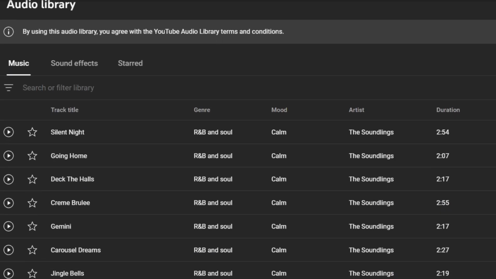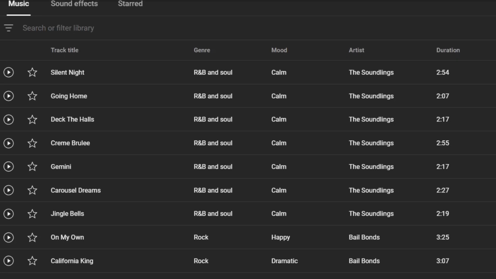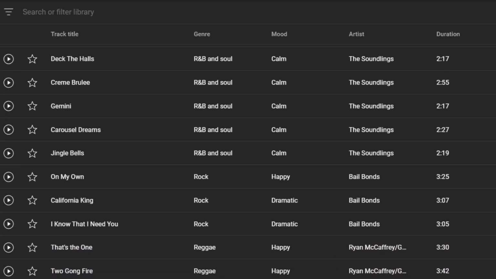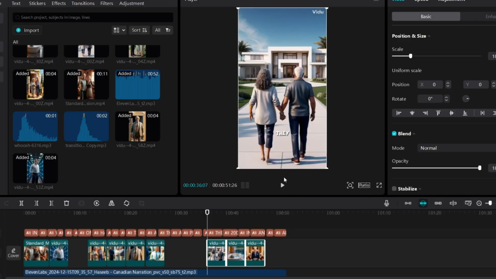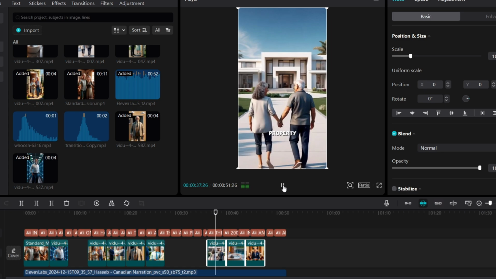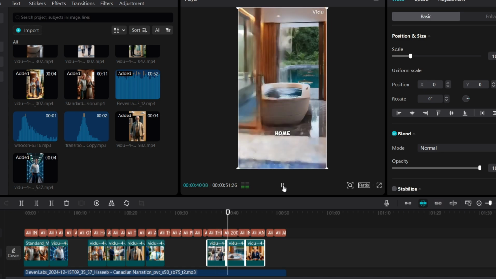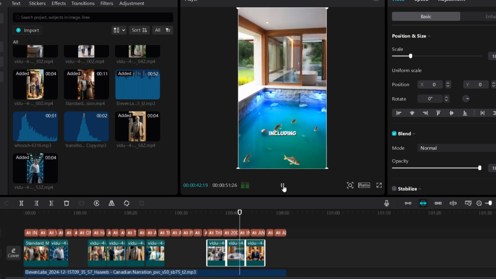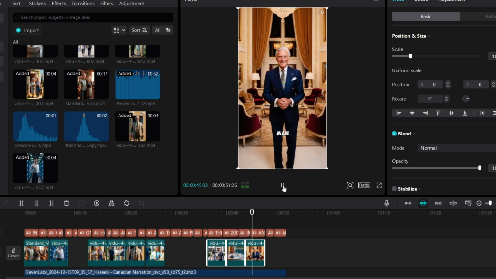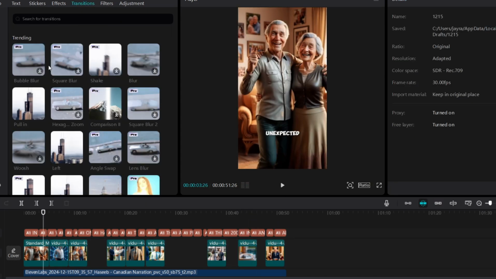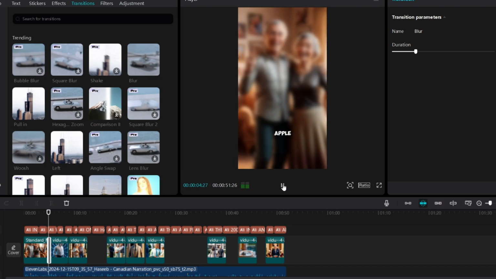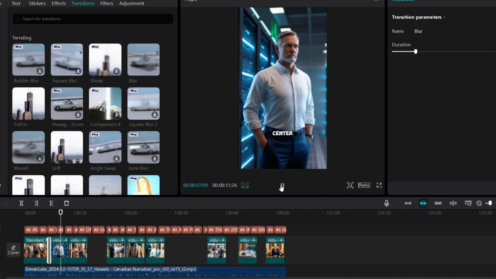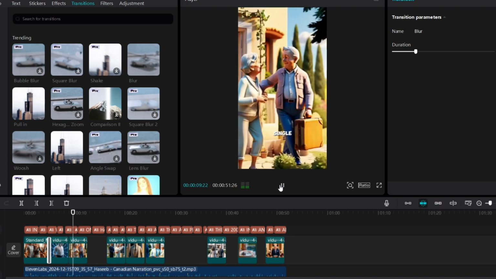Include background music. Select royalty-free music that complements the mood of your video. Platforms like YouTube Audio Library. Enhance with sound effects. Add sound effects to emphasize key moments in your video. For instance, a whoosh sound during a transition or subtle ambient noise for background scenes can elevate the overall experience. Perfect transitions. Use smooth transitions between scenes to maintain viewer interest. CapCut offers a range of transition effects that you can apply with just a click. Once everything is proper, then we go to the last step.